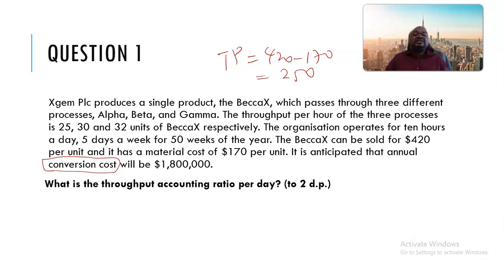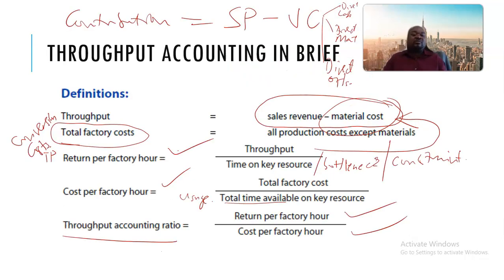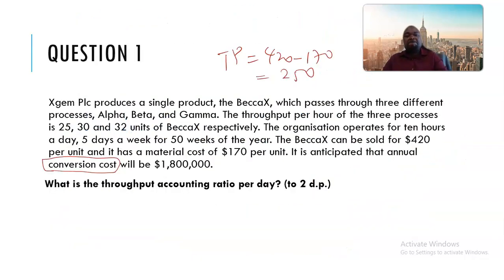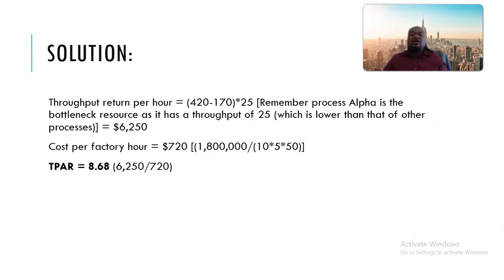So the question is, what is the throughput accounting ratio per day? And we have our formula for throughput accounting ratio, if you still remember. Okay, this was the formula which we are talking about. So let us first calculate the return per factory hour, which is this formula, and then the cost per factory hour, which is that formula again. So ladies and gentlemen, that's the computation. As you can see, let me just take you through.